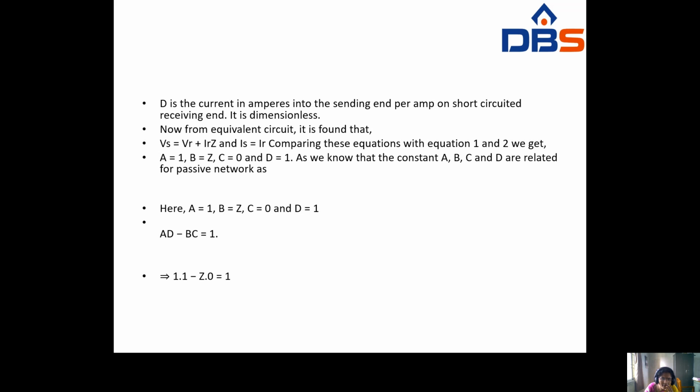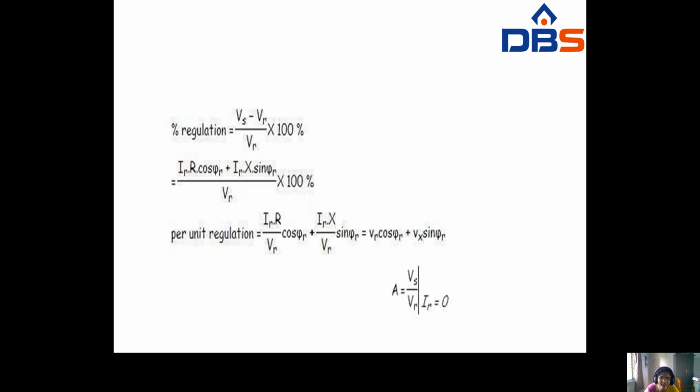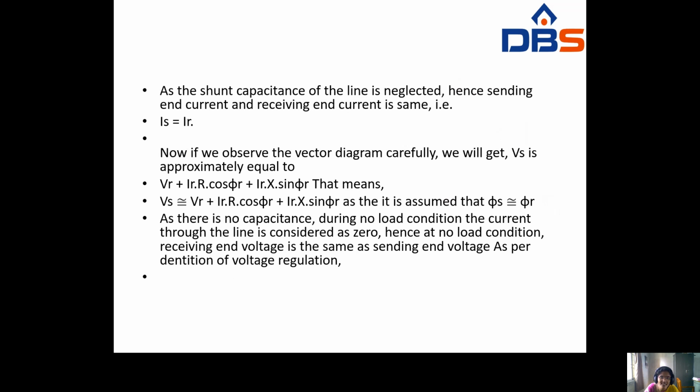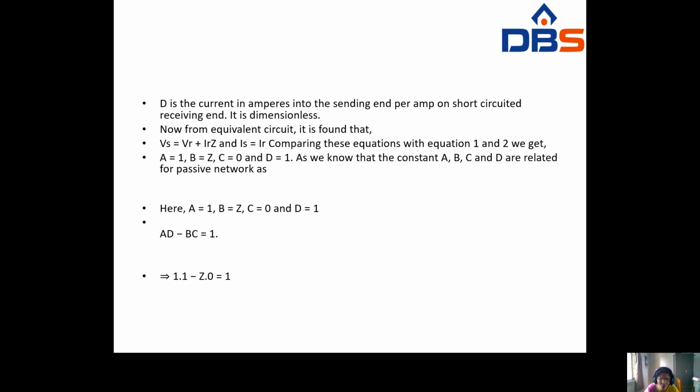So that means the sending end voltage and receiving end voltage equations you can write. Sending end voltage Vs equal to VR plus the voltage drop across this one. But here in the short transmission line, Is equal to IR. You have to note the Vs equation and the Is equation, by comparing this one, equation number 1, and this, equation number 2,